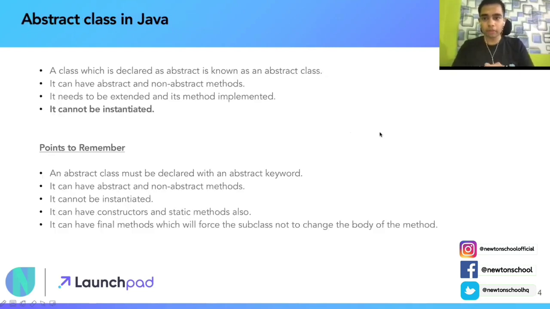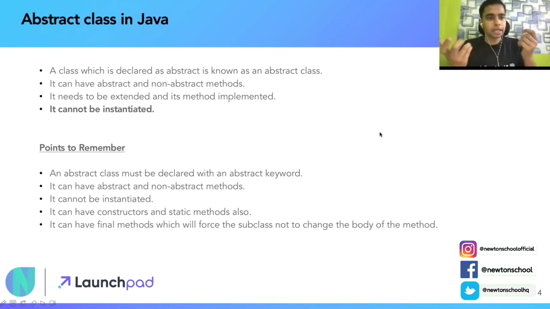So, done with the concept of abstraction in Java, let's understand the very important concept, abstract classes in Java. What do abstract classes mean? So let's hear it out. A class which is declared as abstract is known as an abstract class, right? What does abstract mean? कोई definition नहीं है, कोई particular implementation नहीं है, it's just abstract, right? It can have abstract and non-abstract methods.